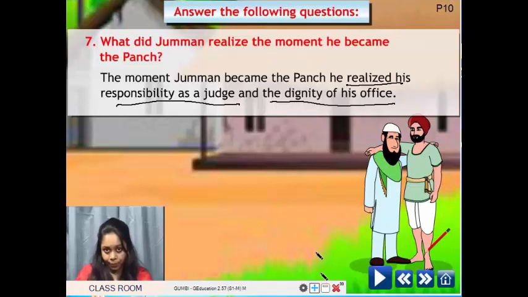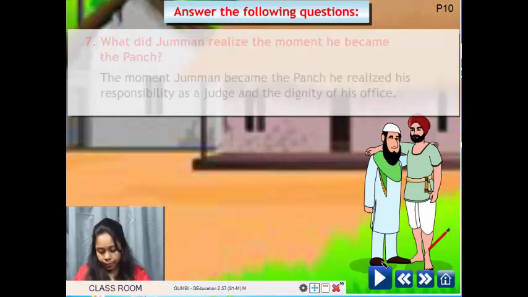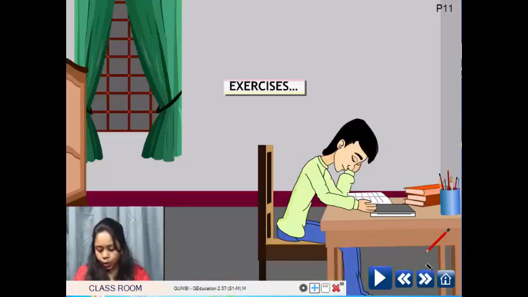That means, as a judge, when he sat on the seat as the punch, he could not allow his feelings to control him. He had to go beyond all his feelings. He should not worry about who his friends or enemies are, but he should look at the case that is presented to him and give the correct judgment.